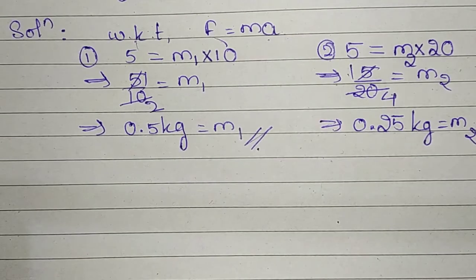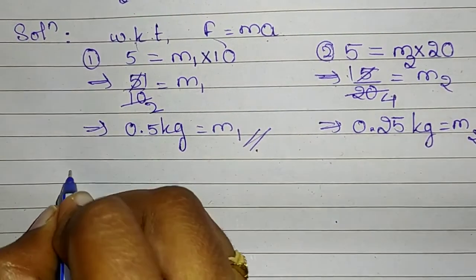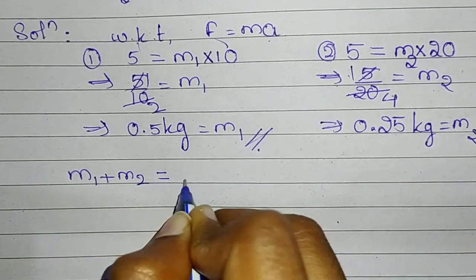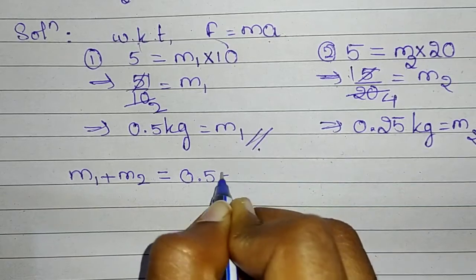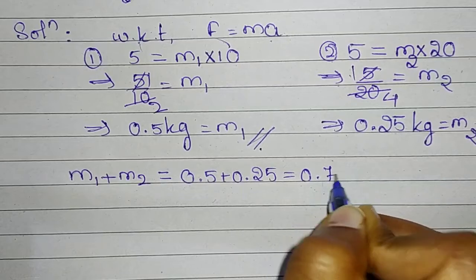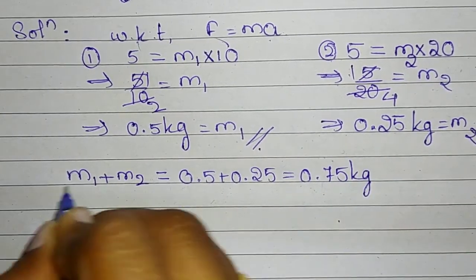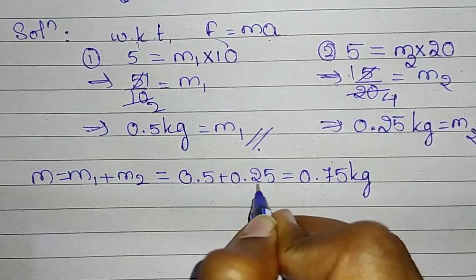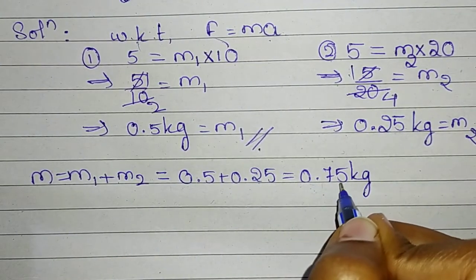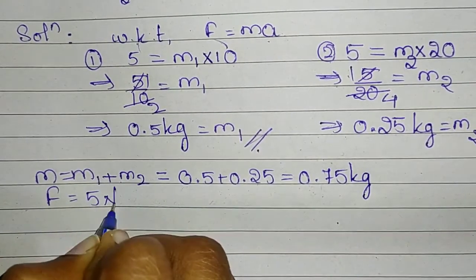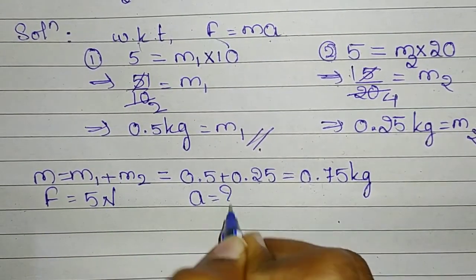So now when we tie these masses together, their masses will add up. So m1 plus m2 is equal to 0.5 plus 0.25, which is equal to 0.75 kilograms. So our new mass m is equal to m1 plus m2, which is 0.75 kilograms. Again, the force acting on this will be 5 Newton. So what is the acceleration produced?